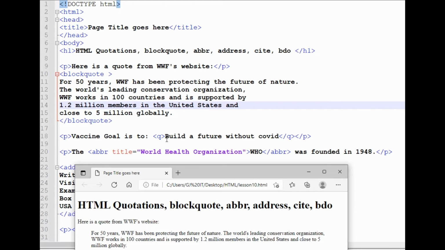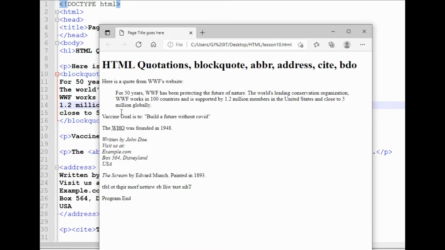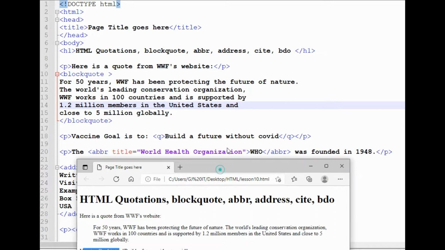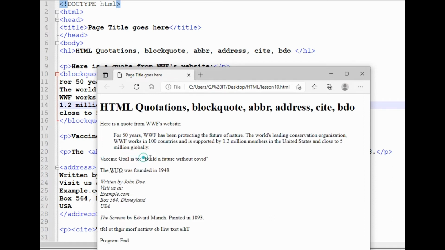So our next code is, vaccine goal is to, so this is the simplified quotation. So this Q code, it will put a double quotation on some sentence. So Q and end of Q quotation. So if you see, vaccine goal is to, this is the simple sentence that has been written here, and whatever inside the Q tag, it is quoted with quotation marks.